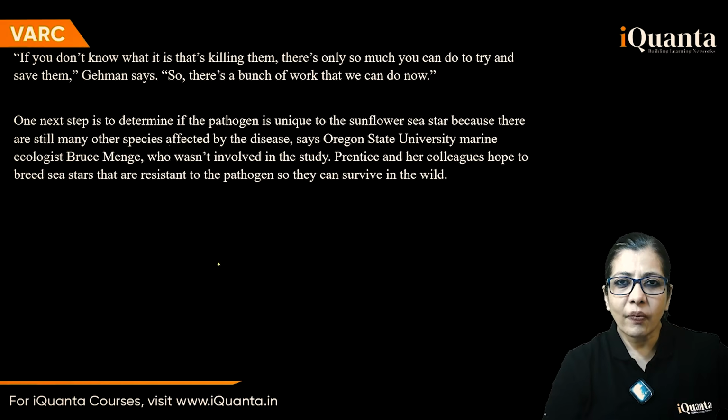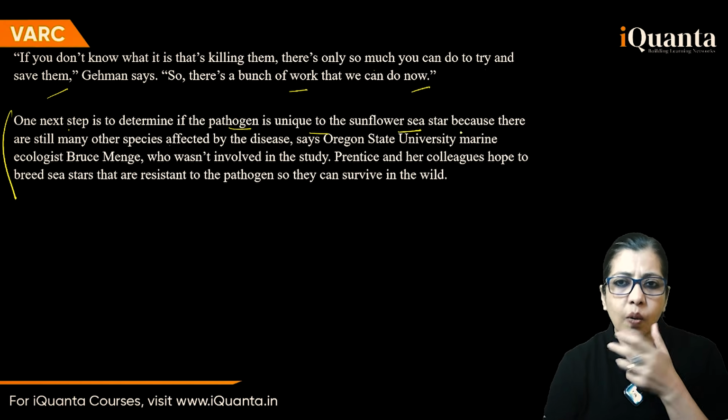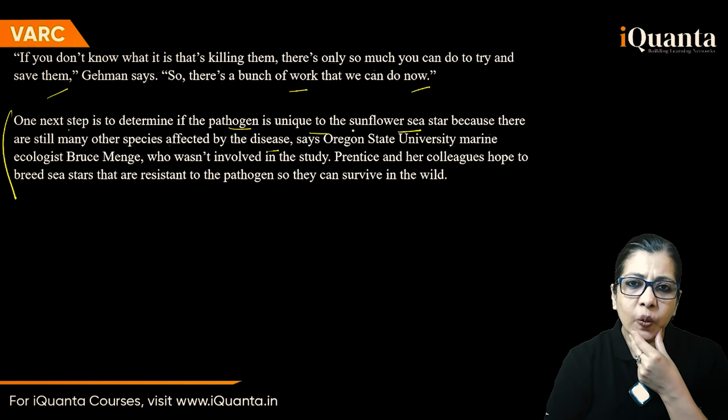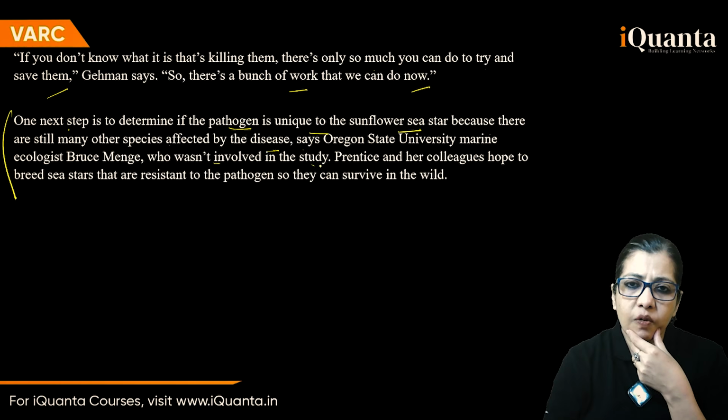Let's see. If you don't know what it is that's killing them, there's only so much you can do to try to save them. So there's a bunch of work that we can do now. Okay, here, this is the last paragraph, I think. One next step is to determine if the pathogen is unique to the sunflower sea star, because there are still many other species affected by the disease. We need to find out if this is unique. Till now we thought it was unique. Prentice and her colleagues hope to breed sea stars that are resistant to the pathogen so they can survive in the wild.